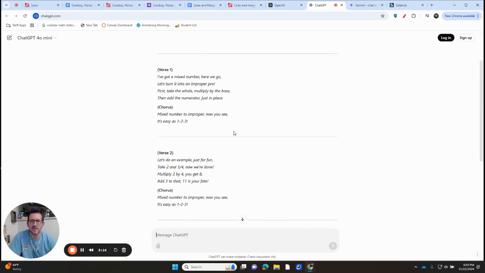So, not exactly fun. You're going to want to work with it, tell it exactly what you want to do. Maybe you have a specific method that you would like to use. Mine is the horse and the cowboy. So what I would do is something like, I'm going to say that the horse is the bottom, which is the denominator. The cowboy is the numerator on the top, and then the quotient is the quail.